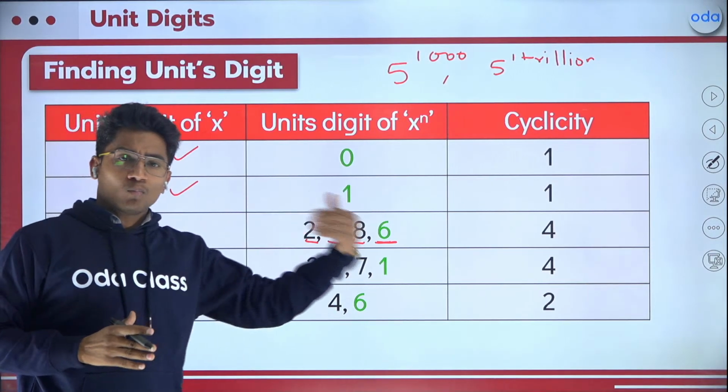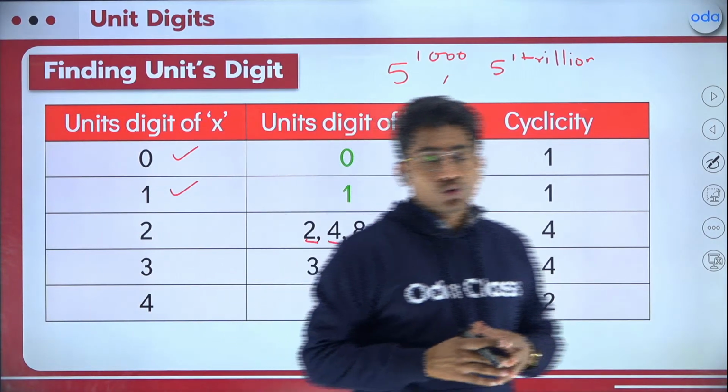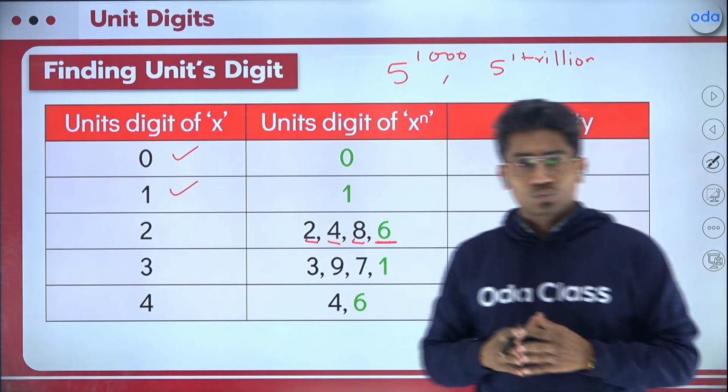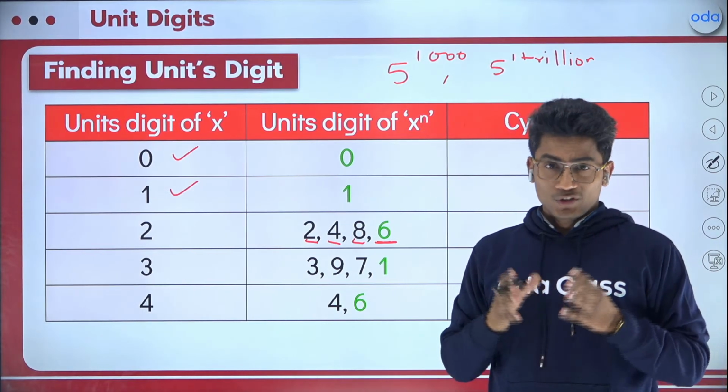Now, if we keep on moving, let's suppose I am having 2 raised to the power 5. 2 raised to the power 5 is 32. Unit digit is 2. 2 raised to the power 6, 64. Unit digit is 4.